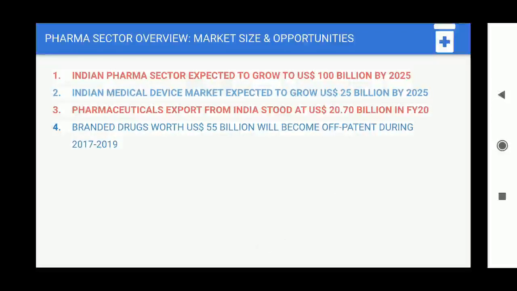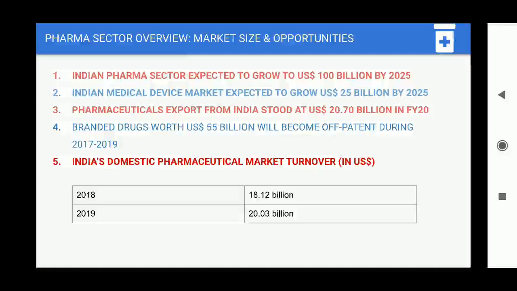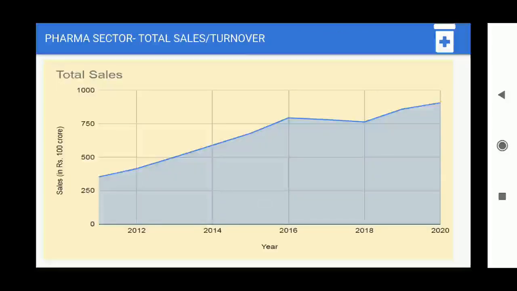And this is one of the most important points: branded drugs worth $55 billion became off patent during 2017 to 2019. As we discussed earlier, once a drug becomes off patent, you can make its generics. And as we know, India is a master in generics, because we are already supplying more than 50% of the generic demand of the whole world. So $55 billion is again a good number. And not just the foreign market, India has its own domestic pharmaceutical market as well, whose turnover has been increasing almost 10% year on year.